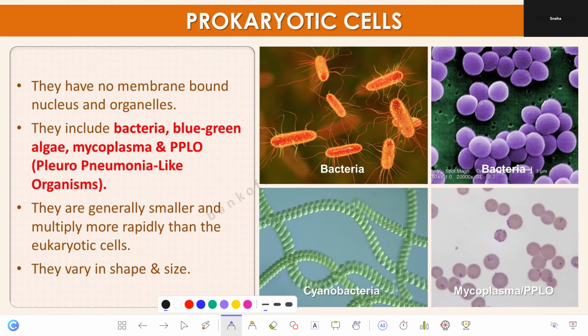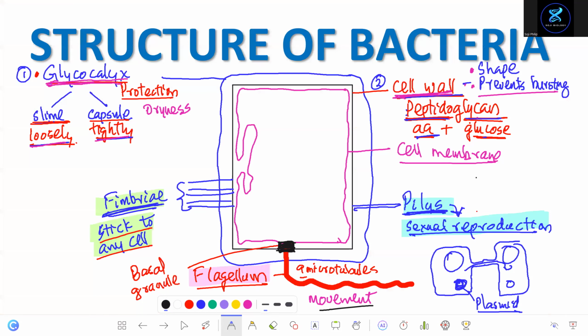Pilus is used for sexual reproduction. Fimbriae help in sticking to another cell. And the long tail is the flagellum. Flagellum is for movement. Good.